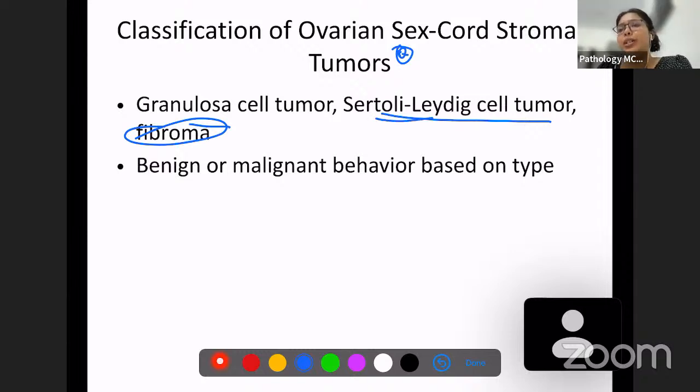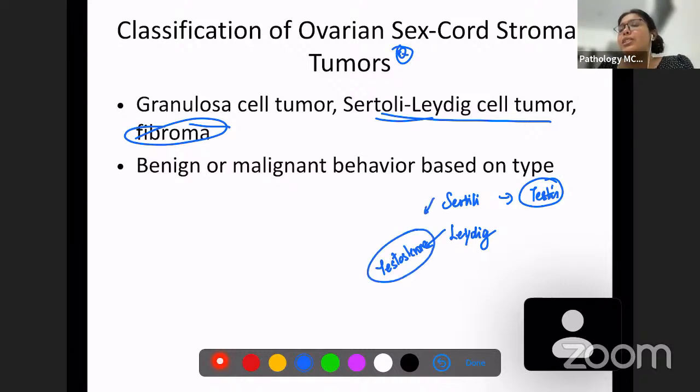Sertoli-Leydig cell tumor, as the name says, you just think about it once from your first year histology. Remember, there were Sertoli cells and Leydig cells. Where were these cells present? Mostly they were present in the testis, right? So what is the function of these cells? We know Leydig cells secrete testosterone. Sertoli cells were supporting cells and they were producing supporting hormones. So in this tumor, you are going to have increased testosterone because it is a tumor of Sertoli and Leydig cells.